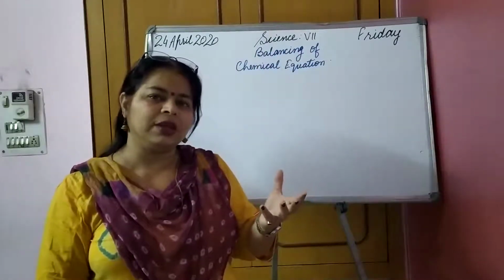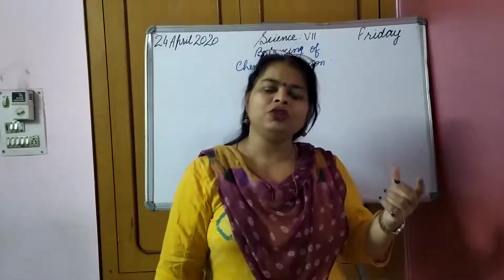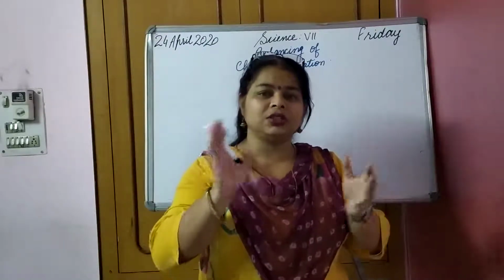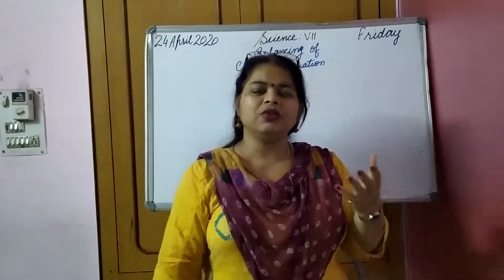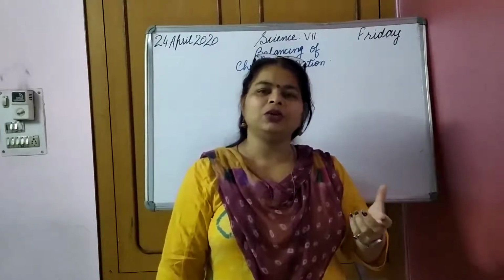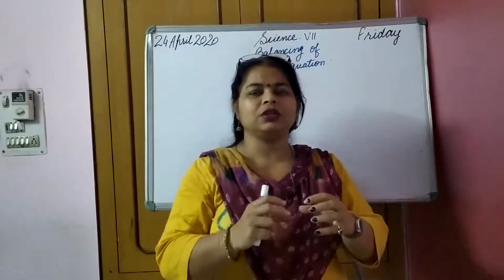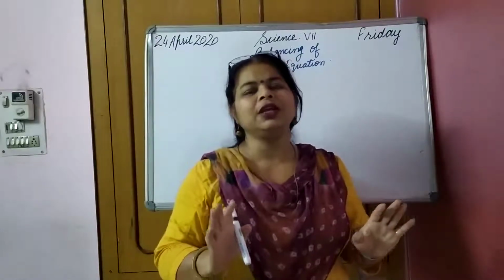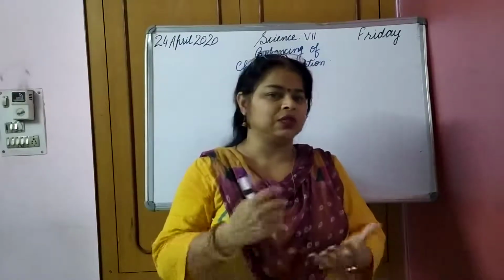So in a chemical reaction also, as you have learned, there are some initial substances that start the reaction, and we call them reactants. When they undergo some changes, they form a new substance, and we call them products. The state is changed, but when the reactants are converted into a new substance, the matter involved in the reaction remains the same. Nothing is destroyed and no new substance is formed.